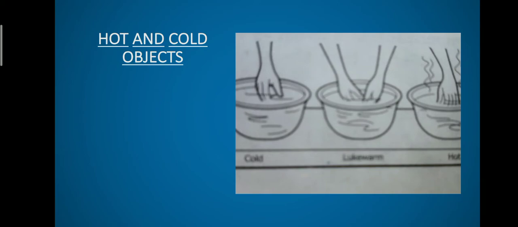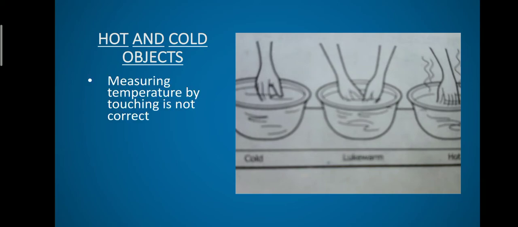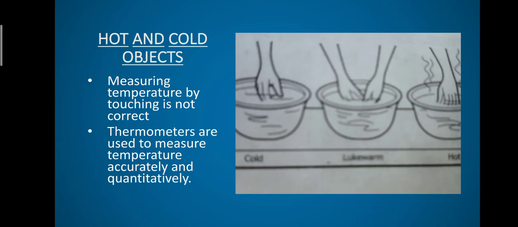But we cannot exactly measure the temperature of the water in each bowl. By merely touching, we cannot predict the temperature correctly. So to find out the temperature, we use a device called a thermometer. Thermometers are used to measure temperature accurately and quantitatively.